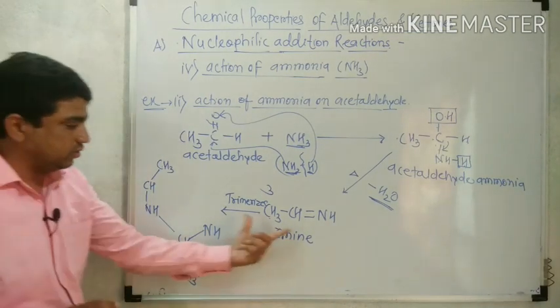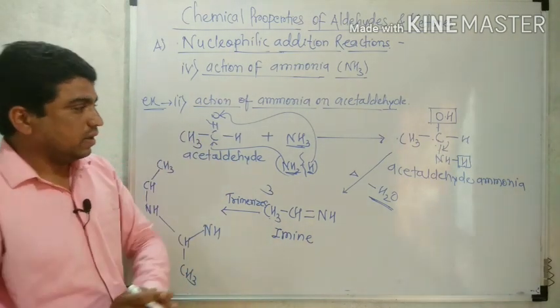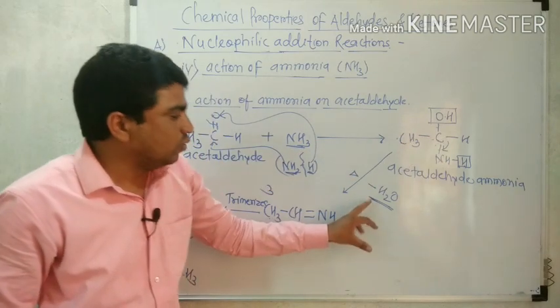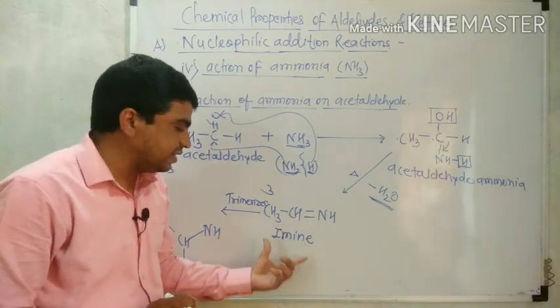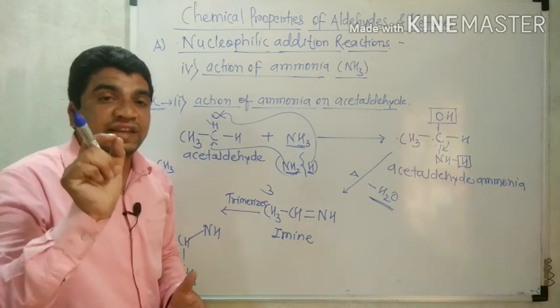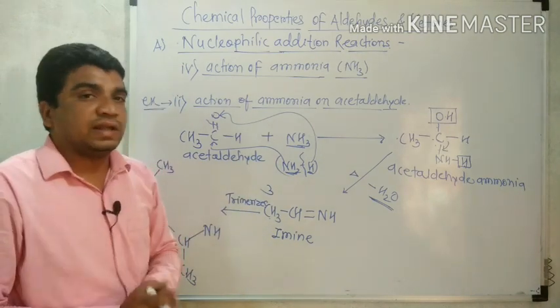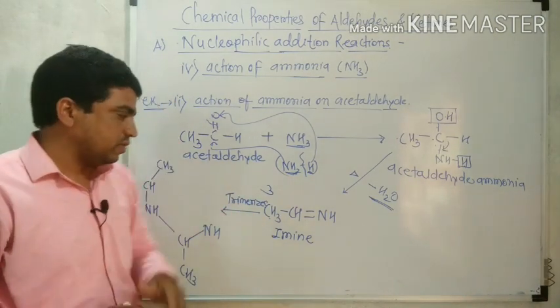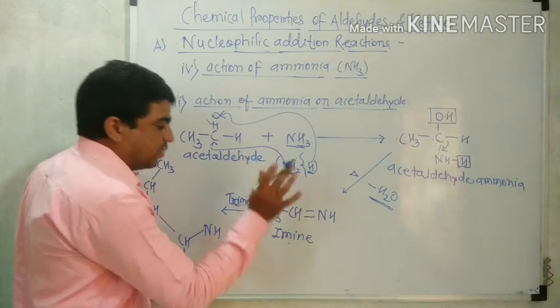How do the three molecules of imine link to each other? Acetaldehyde ammonia after losing water forms CH3CH double bond NH, that is imine. Three molecules of imine combine to each other and form a single compound.